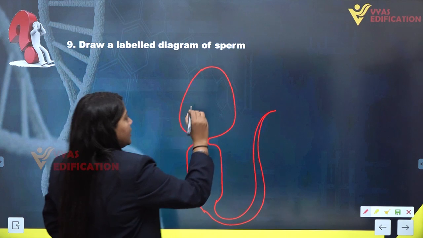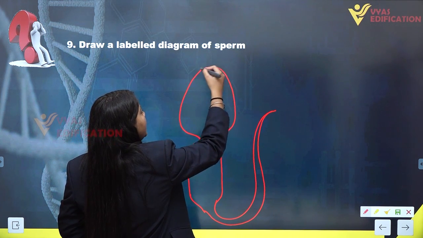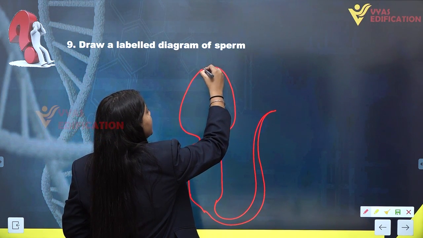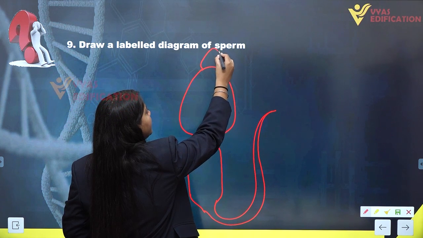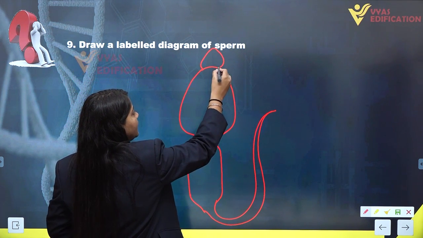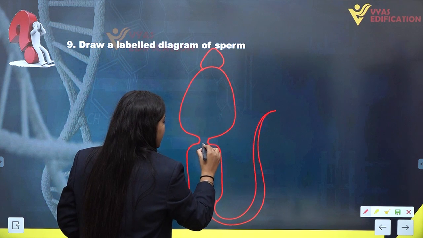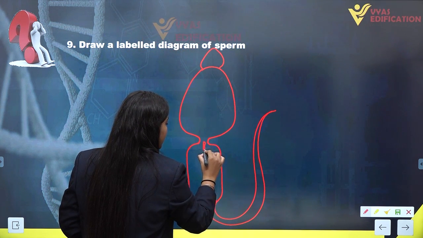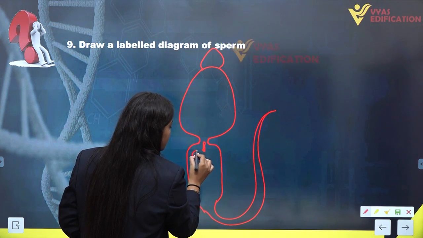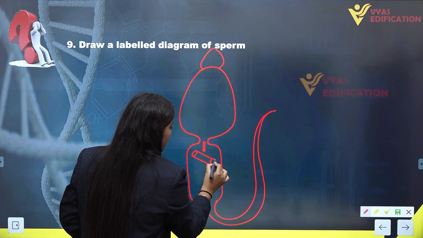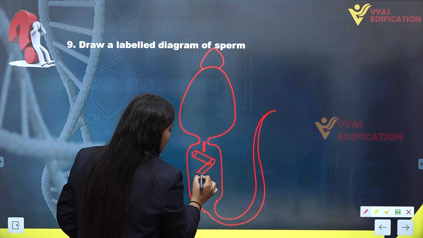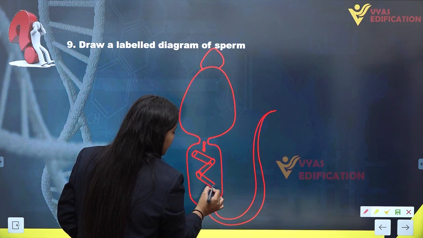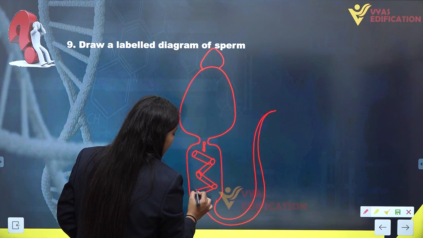Now, this head region has a cap-like structure over here. Here we have a centriole and numerous mitochondria in the middle piece of a sperm, like this.